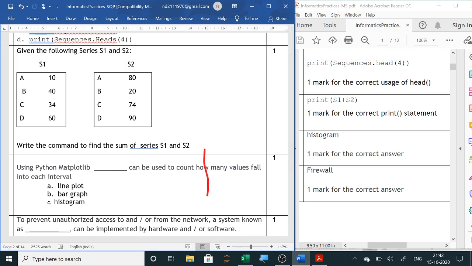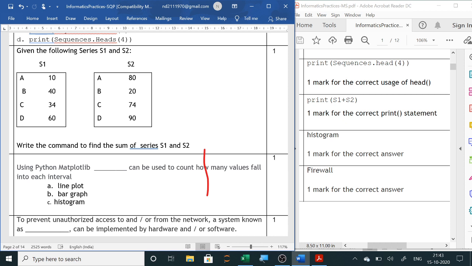Next, using Python matplotlib, a histogram can be used to count how many values fall into each interval. We have already done that. The histogram will display the total number of values for each interval.